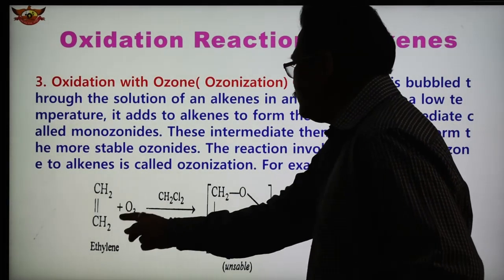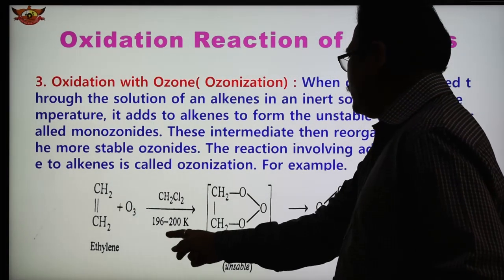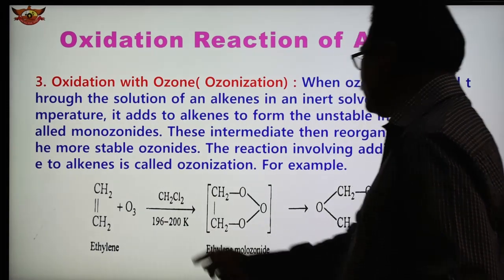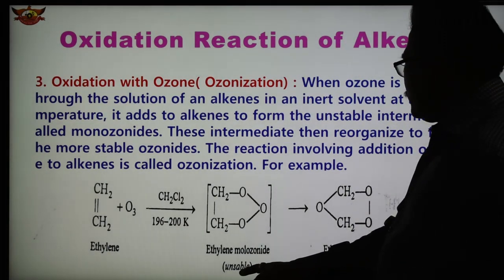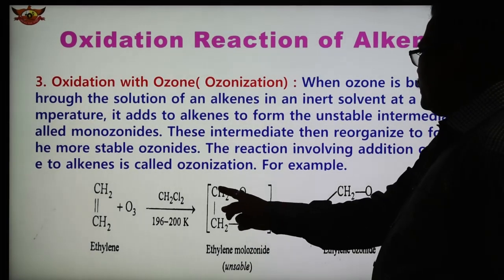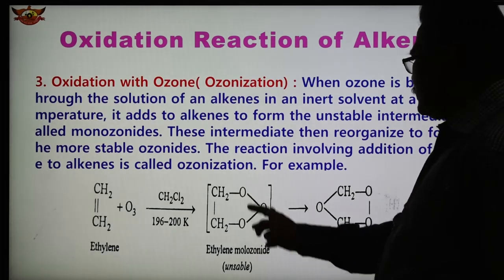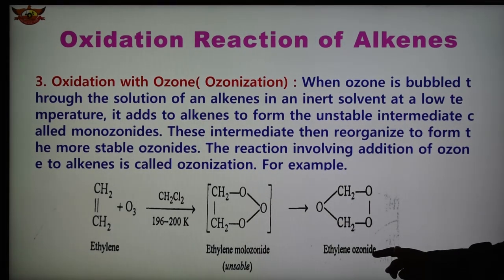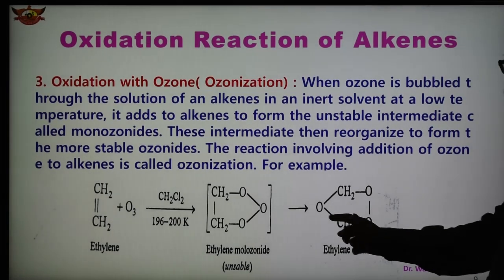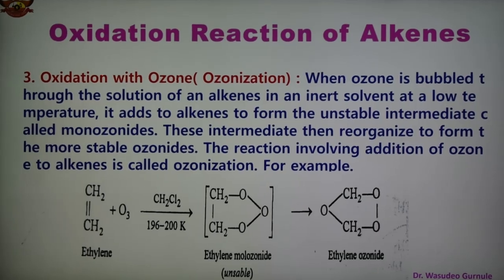This is ethylene and this is the ozone. This is the solvent, and at a low temperature of 196 to 200 Kelvin we obtain this type of intermediate compound. This is unstable, CH2, then oxygen, here oxygen and oxygen, but this compound is unstable. It undergoes rearrangement and we obtain the stable ethylene ozonide. So oxygens are here and 2 oxygens are here. In this way, ethylene ozonide is a stable compound.